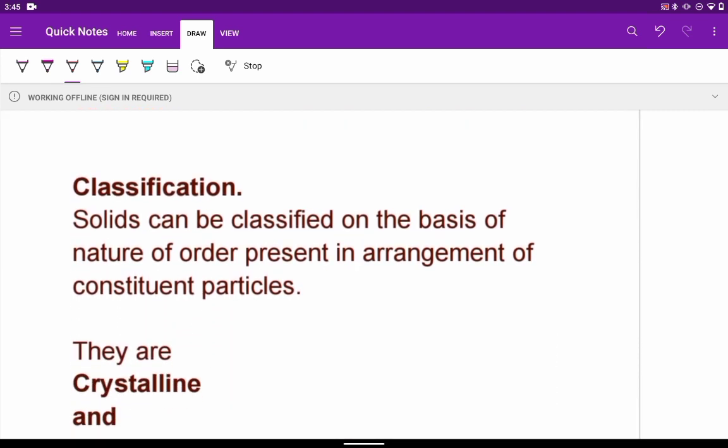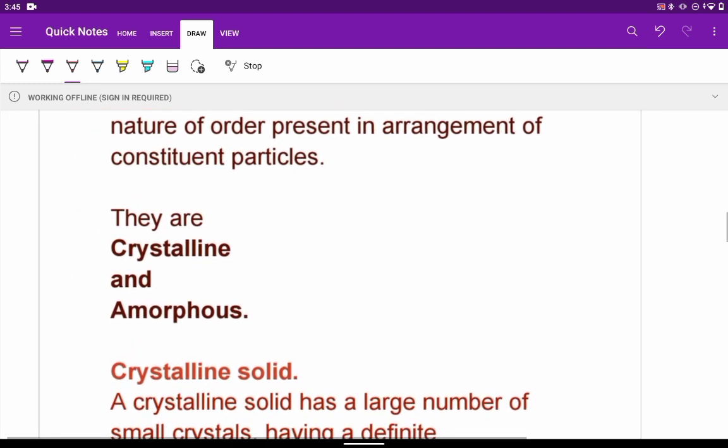The solids can be classified on the basis of the nature of order which is present in the arrangement of the constituent particles, meaning whether there is an orderly arrangement or not. Based on that, there are two types, crystalline and amorphous. Let us see one by one.